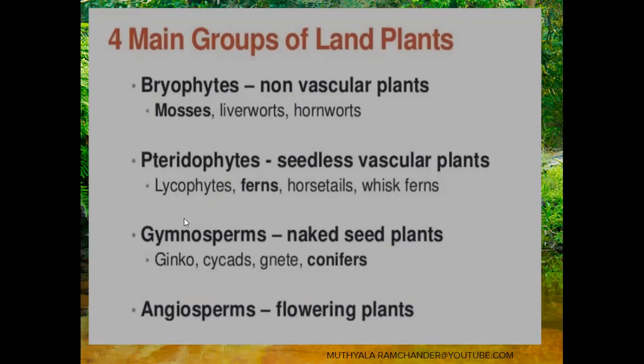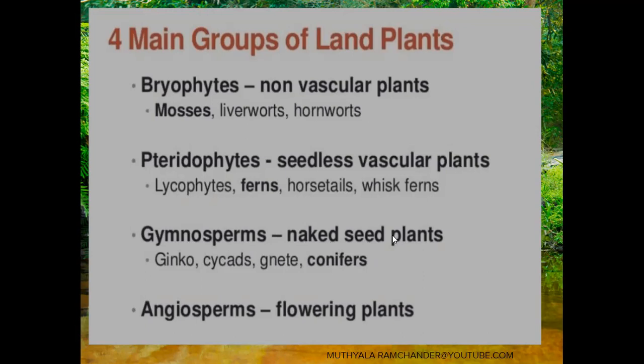And we come to the gymnosperms. Gymnosperms are also a group of land plants. These are developed plants containing a vascular system with naked seeds. One important point is that naked seeds are present, so these plants are called naked seed plants. Gymno means naked, sperm means seed. Naked seeds are developed in the gymnosperms.